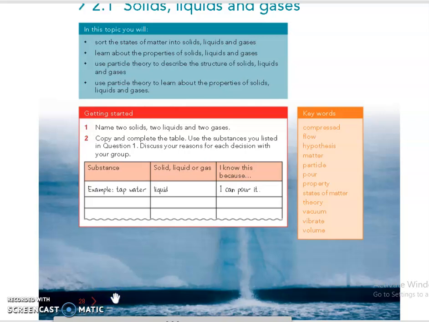Good afternoon, children. So today, first we are going to revise our first chapter in chemistry, that is states of matter, which we have studied in standard 6. Okay, that is states of matter. So in that chapter, we have studied about states of matter and particle theory and changing state, and we have discussed the different phases of the changing state. Okay, so now we are going to revise this particular session, that is solid, liquid and gas.